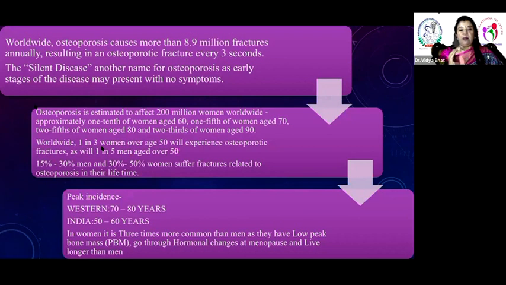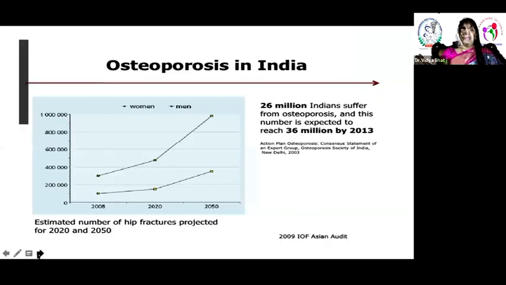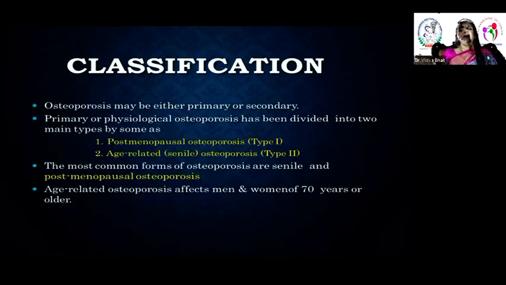We Asians are small built, and in India it is even more common. Osteoporosis in India is definitely on the rise, but we still have to see that we take care of our patients.